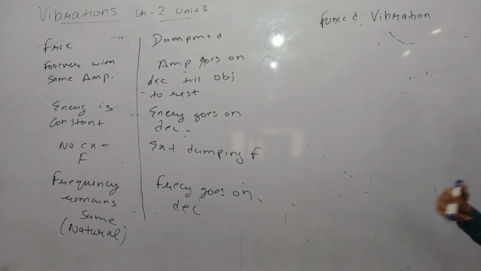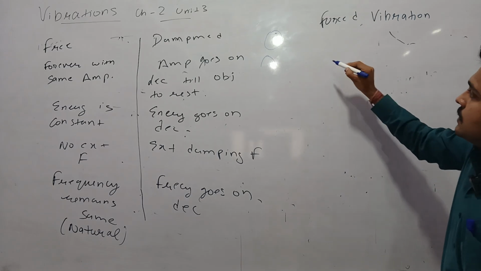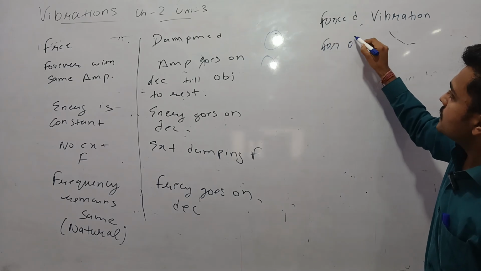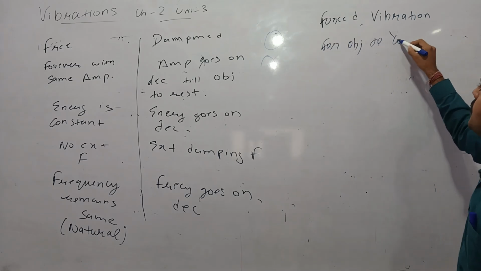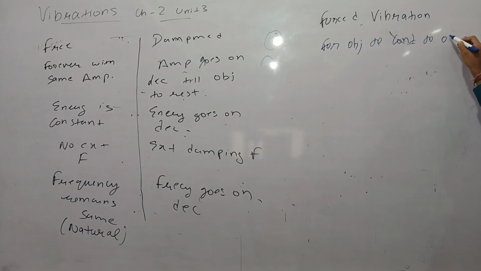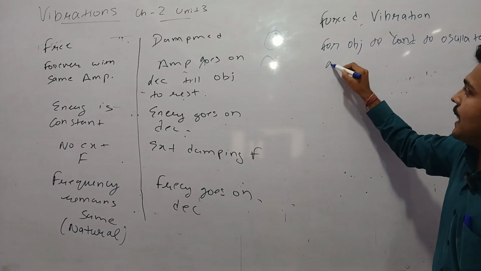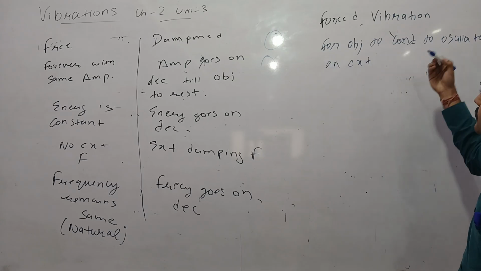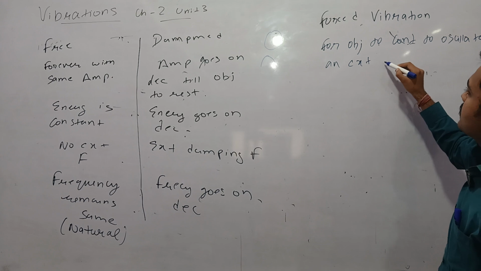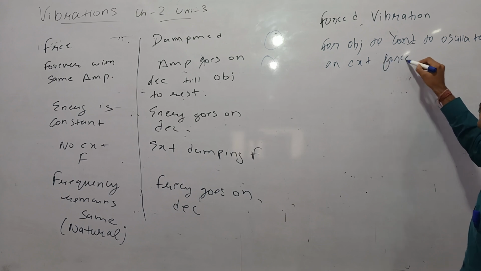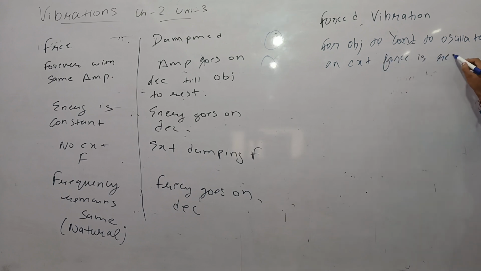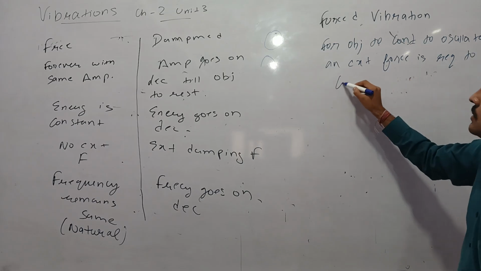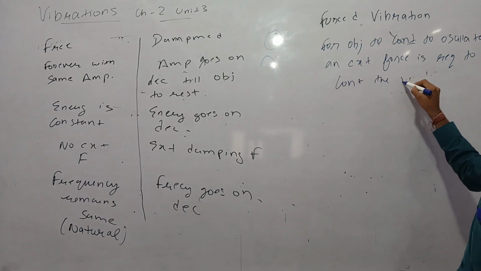But if we want an object to continue to oscillate, an external force is required to continue the motion.